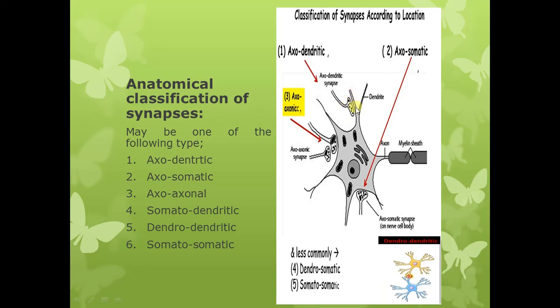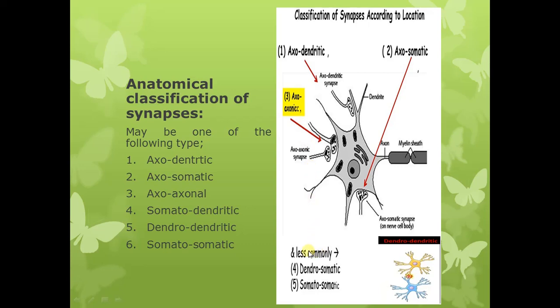this is called as axodendritic. Then it can be axosomatic, where synapse is between the axon of one neuron and cell body of the other neuron. So this is the cell body. If the synapse is between axon and the cell body, it is known as axosomatic. Then it can be axoaxonal. Axoaxonal is when the two axons make the synaptic connection. So this is one axon from one neuron, this is the other axon, and when there is a synaptic connection between the two axons, this is called as axoaxonal synapse.